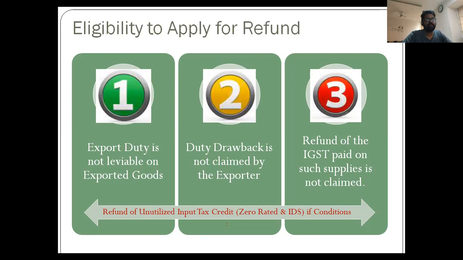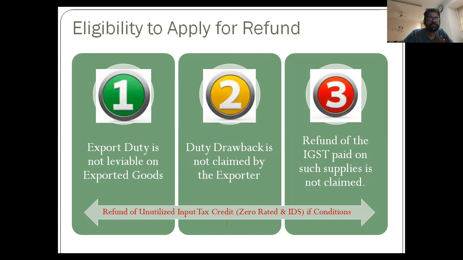This is a very important principle. It means that even if the goods or services exported or supplied to an SEZ unit or developer are exempt goods or services, input tax credit is still available for making such zero rated supplies, provided it is not blocked under 17(5).